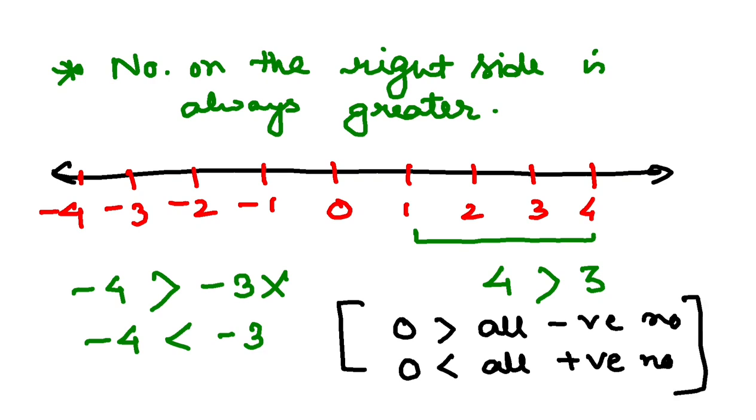Obviously 4 is greater than 3, but minus 3 is greater than minus 4, because minus 3 is on the right side. On the number line, whichever number is on the right side will be greater, right? So 0 is on the right side of negative numbers, so 0 is greater than all negative numbers. 0 is on the left side of all positive numbers, so 0 is less than all positive numbers.